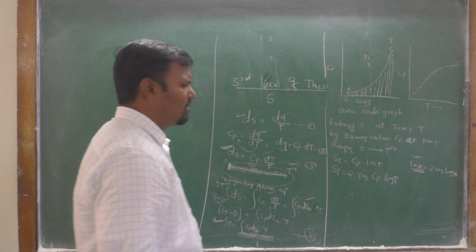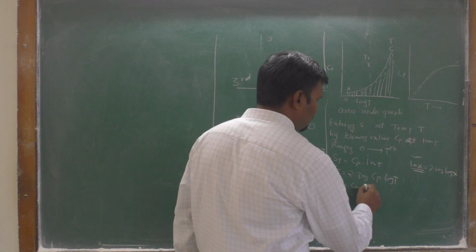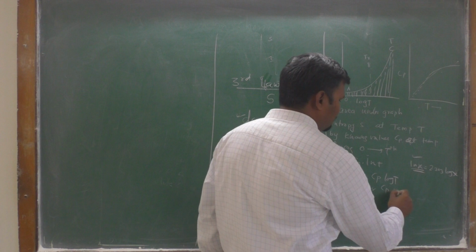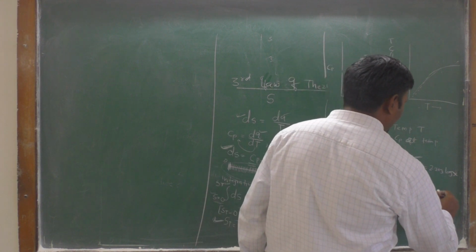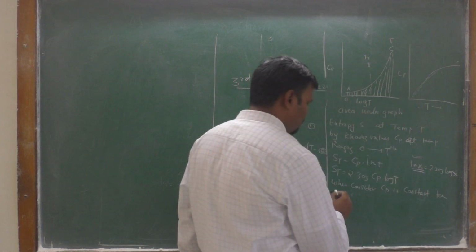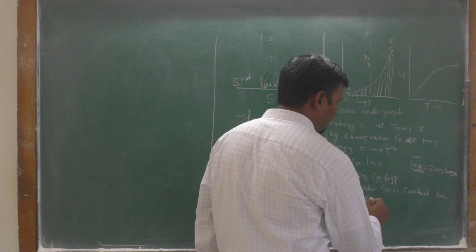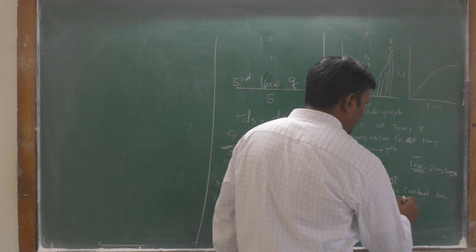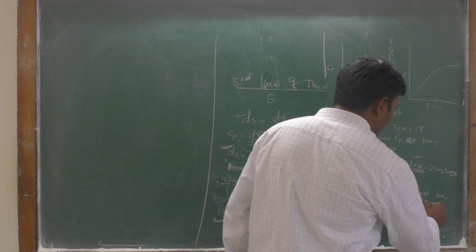Okay, this is when we consider Cp as a constant for temperature ranging from 0 degree to T degree Kelvin.